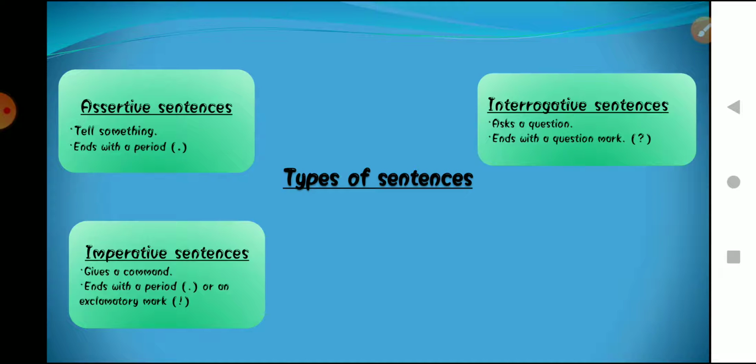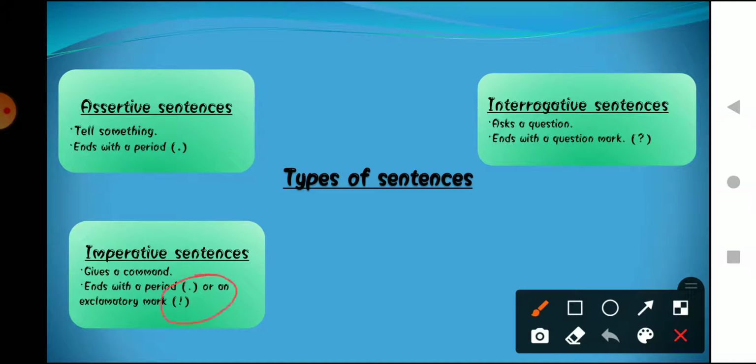Okay, and one important thing is that at the end of an imperative sentence we may use a period sign, or in some imperative sentences we also use an exclamation mark. Okay, all of you know how exclamation marks look.